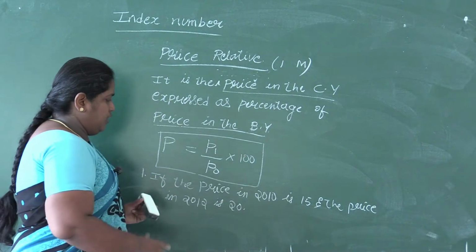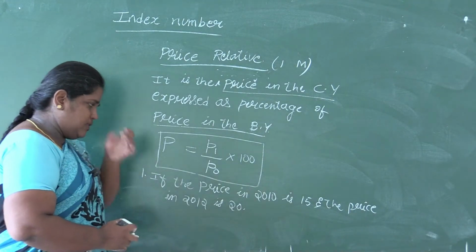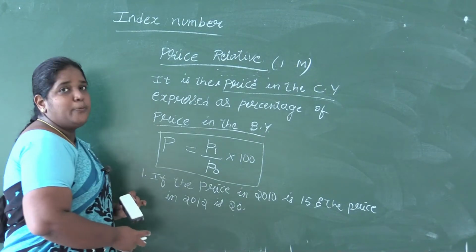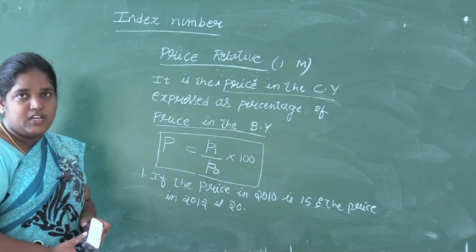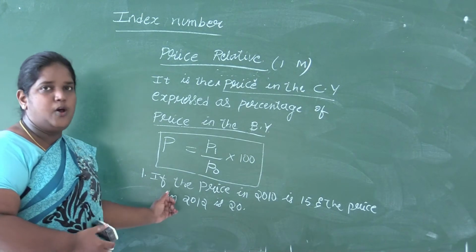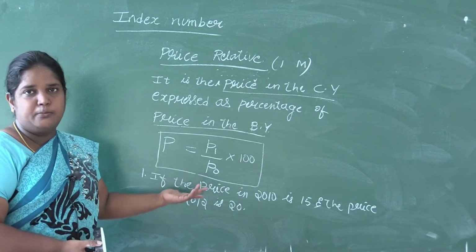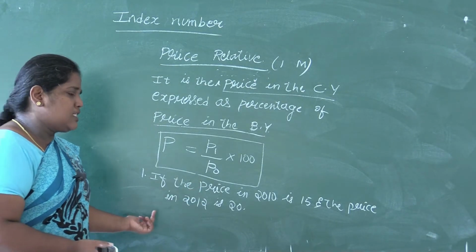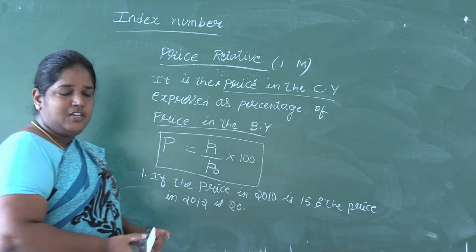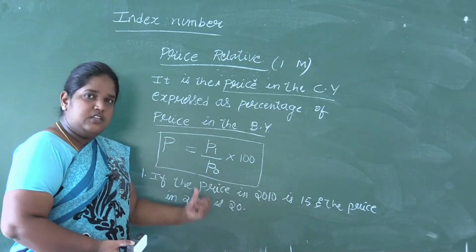So if you have to find the price relative now, see the year. They have not mentioned whether it is base year or current year. Even in the problems, 2 marks, 5 marks and 10 marks, sometimes they'll mention it as base year and current year. Otherwise they'll give the years like this.